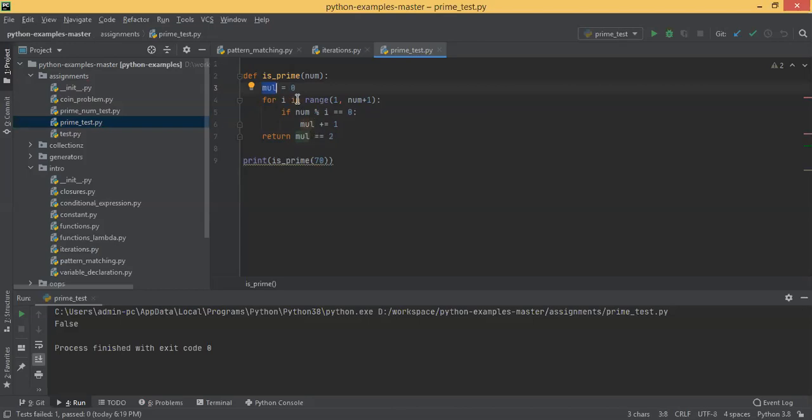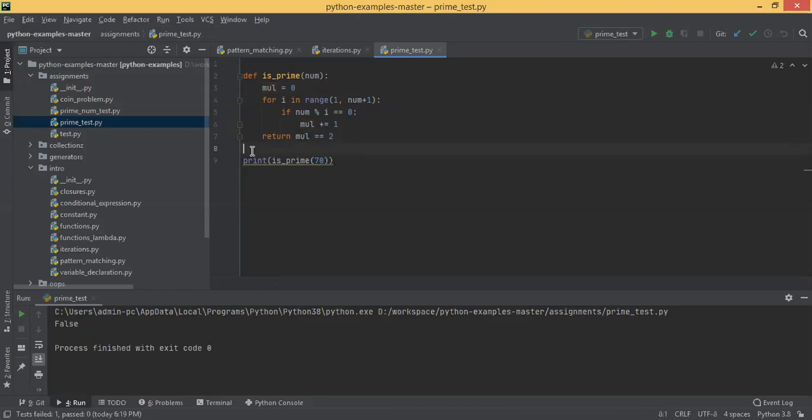But if you pass 10, 10 is divisible: 10 modulo 1 is 0, 10 modulo 2 is 0, 10 modulo 5 is 0, 10 modulo 10 is 0. That means the multiples count is equal to 4. In that case, it will return false. So whenever it is 2, then only I'm returning true, else it is false. That's the whole idea.